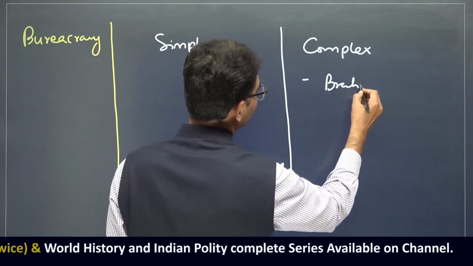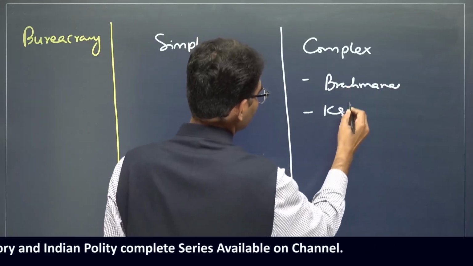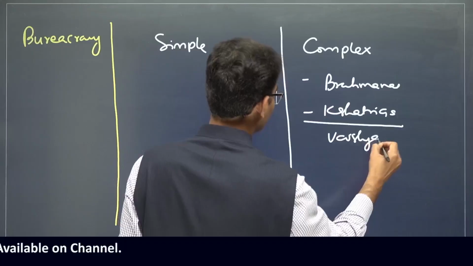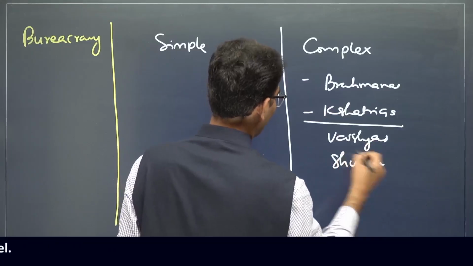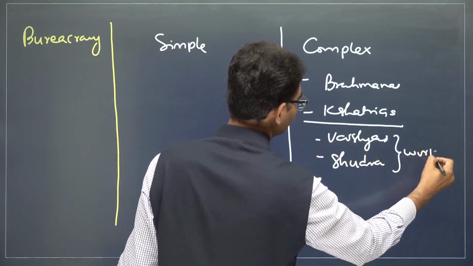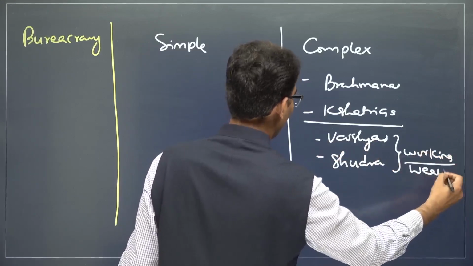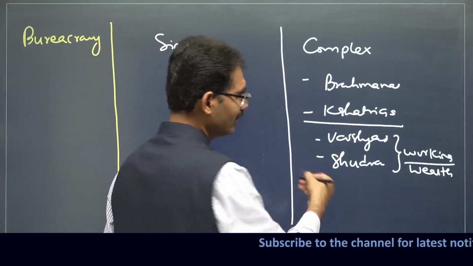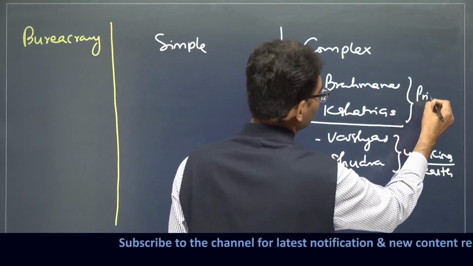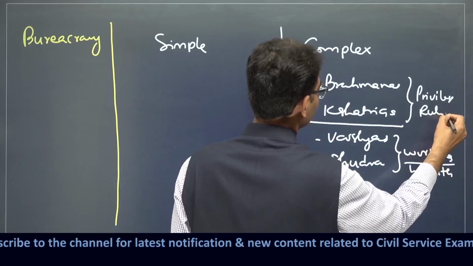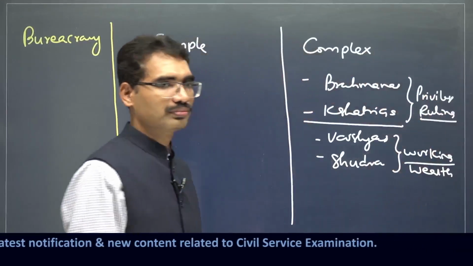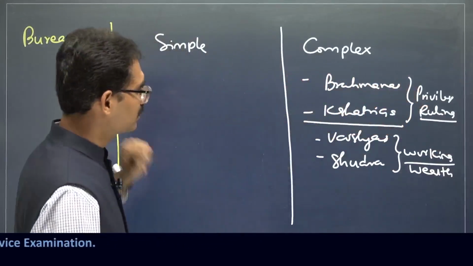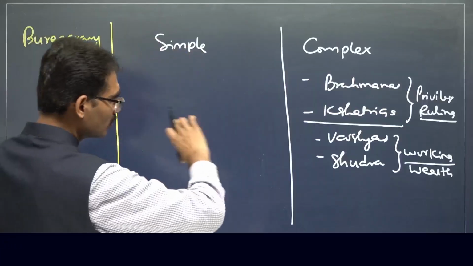When it comes to here, Brahmanas and Kshatriyas are going to play the dominant role. Vaishyas and Shudras are going to work hard. They are the working class. Wealth creation is by working on the farm field, artisan activities, trading, and by giving labor. And the others are privileged, ruling, with control over knowledge and control over religion. When it comes to this other one, the bureaucracy is simple, and the social classification is also very simple.